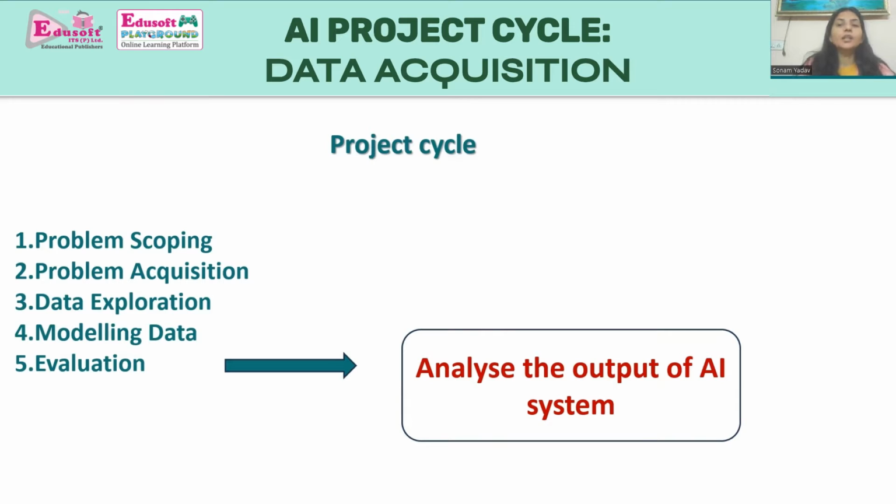So while we are working on the AI project cycle, we have to go through some stages to achieve the final output. And what are those stages? They are problem scoping, data acquisition, data exploration, modeling of data, and the last one is evaluation. We have already covered the first one, that is AI project cycle problem scoping. The link of that video is given in the description box. You can go through it and watch the full video for better understanding.